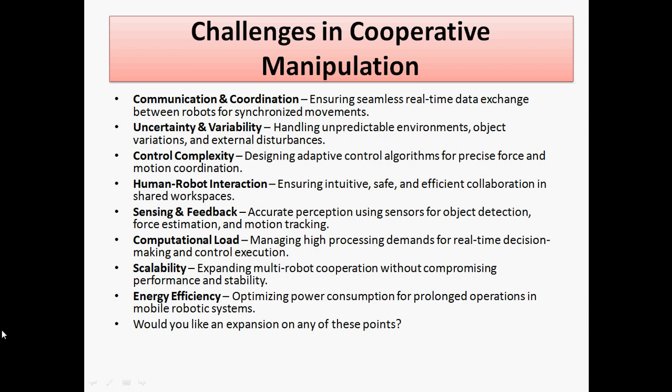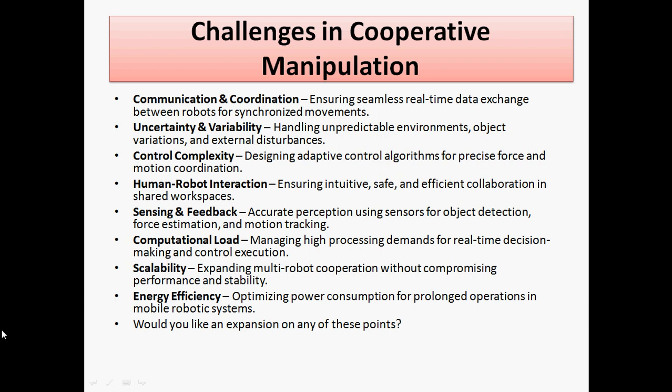In the same way, uncertainty and variability are there, that is handling an unpredictable environment, object variations, and external disturbances also created over there. So that is also a main challenge for cooperative manipulation. The next is control complexity, that is designing the adaptive control algorithm, so that precise force and motion control coordination is possible.